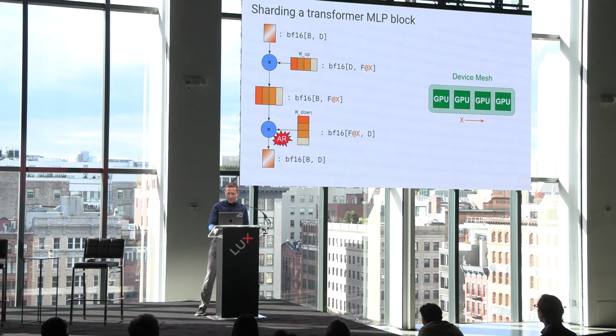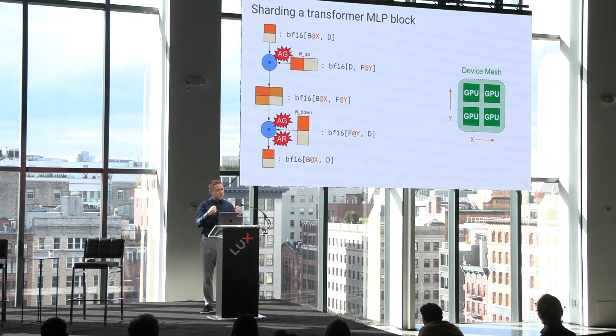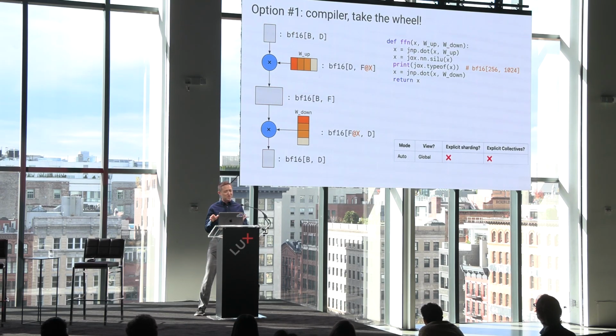And here's how that's going to look, how we shard things, and it'll amount to this all-reduce collective at the end. And then a third engineer is Dora the Explorer, and she says, "Por qué no los dos?" Let's do a mix of the two, and let's have a 2D device mesh and do some FSDP and some tensor parallelism or something. So what do we do? JAX is about giving you options.